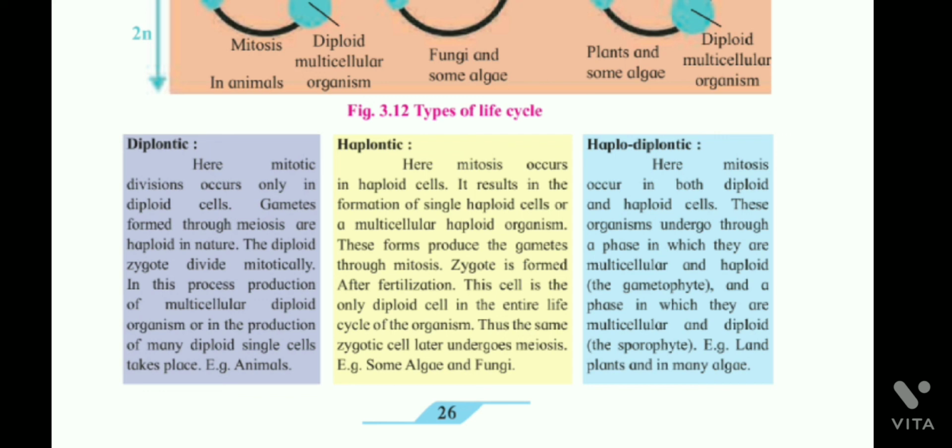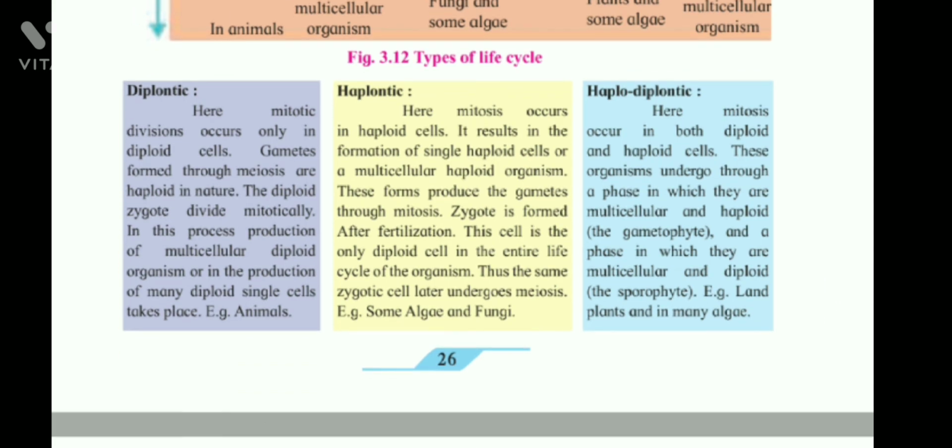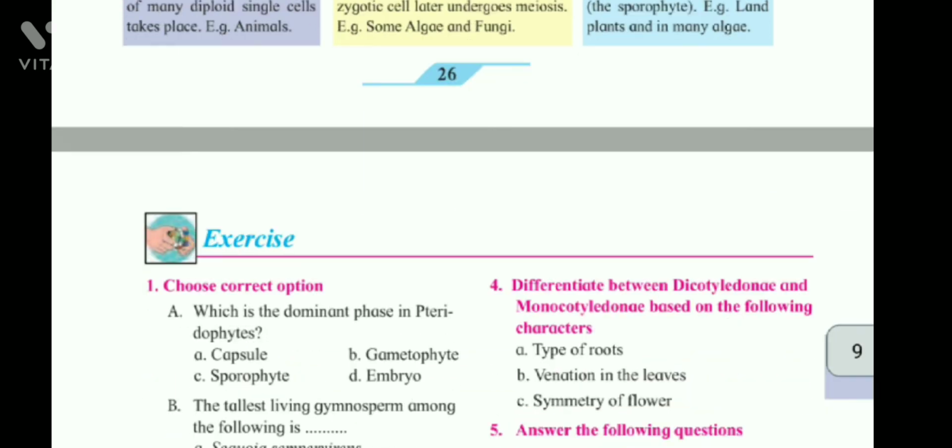Haplontic. Here mitosis occurs in haploid cells. It results in the formation of single haploid cells or a multicellular haploid organism. These forms produce the gametes through mitosis. Zygote is formed after fertilization. This cell is the only diploid cell in the entire life cycle of the organism. Thus the same zygotic cell later undergoes meiosis. Example: some algae and fungi. Haplodiplontic. Here the mitosis occurs in both diploid and haploid cells. These organisms undergo a phase in which they are multicellular and haploid and a phase in which they are multicellular and diploid. Example: land plants and many algae.